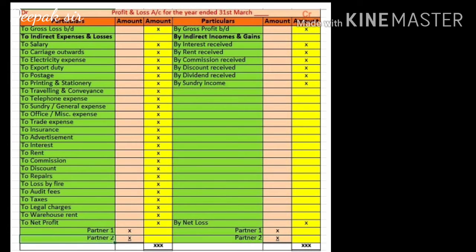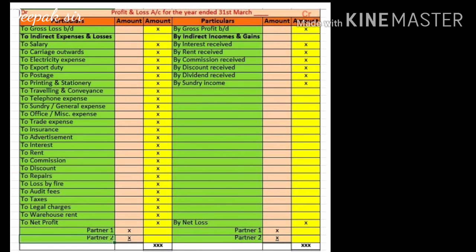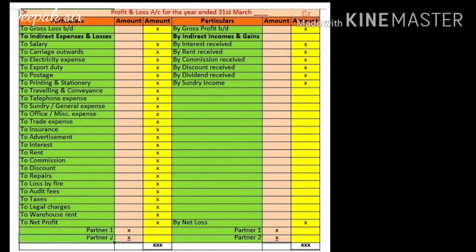And if it is a gross loss, it is recorded on the credit side in the trading account, and while transferring it to the profit and loss account, it will come on the debit side. So if there is a gross profit, it will be recorded on the credit side of the profit and loss account, and if there is a gross loss, it will be recorded on the debit side.